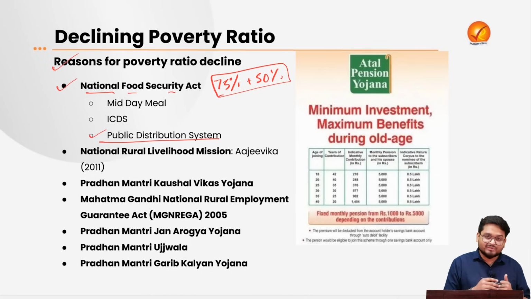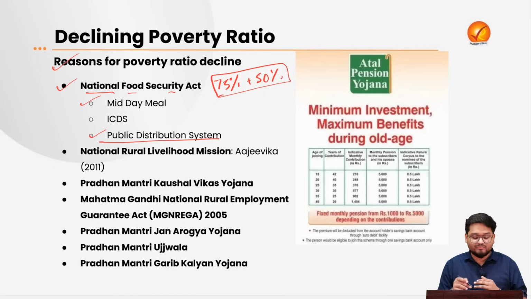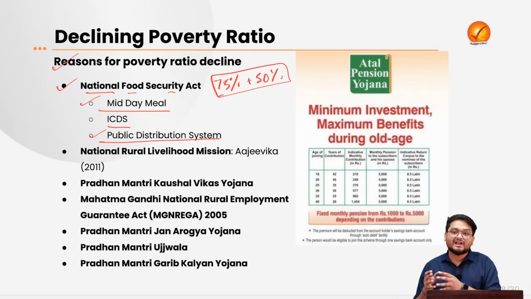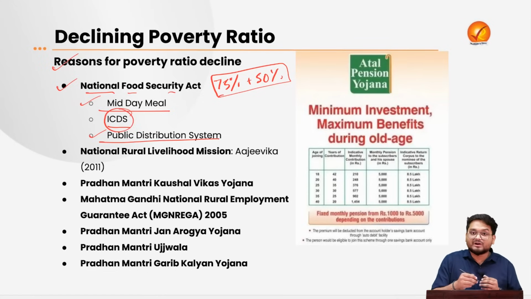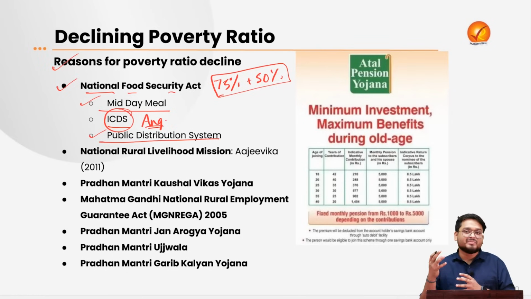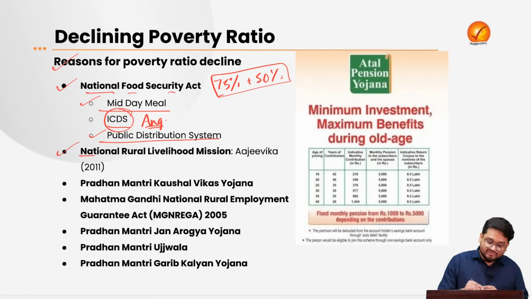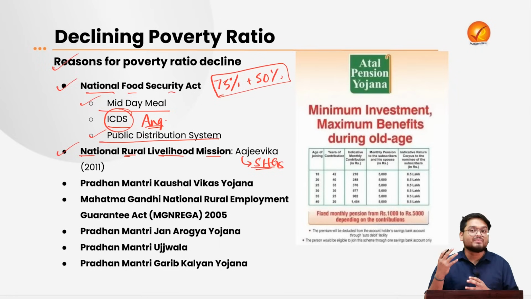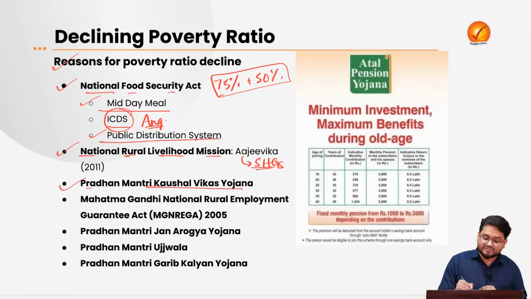Apart from this, under the same National Food Security Act, we also have the midday meal scheme, where school going children are given nutritious food. And we also have the Integrated Child Development Scheme, with the provision of Anganwadis, where early child development is taken care of. Next, we also have the National Rural Livelihood Mission, or the Ajivika scheme, which tries to promote more and more self-help groups in the country to give more empowerment and employment to women in the rural areas.